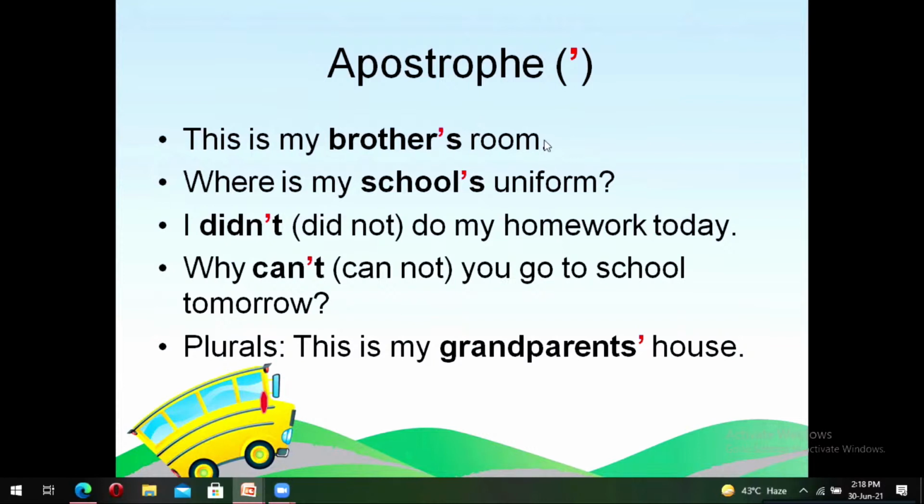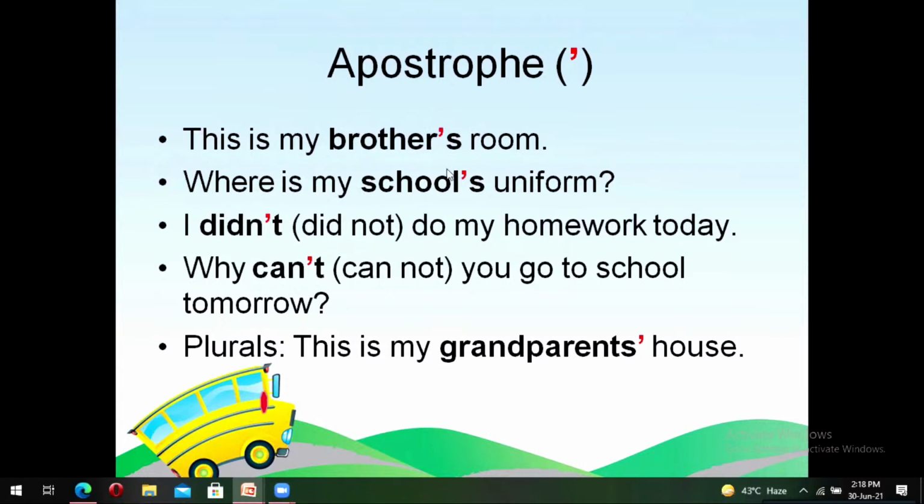Let's have a look at it in detail. The first example: this is my brother's room. I can also say that this room belongs to my brother. But instead of saying that, I will simply say, this is my brother's room. We represent brother's room, or that the room belongs to the brother, or the brother possesses the room, with an apostrophe and an S.